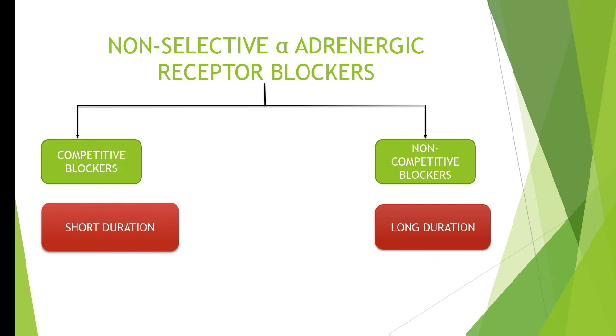Competitive blockers will produce action for a short duration of time, whereas non-competitive blockers will produce action for a longer duration of time. Now again we will revise. We are talking about non-selective alpha adrenergic blockers, which block both alpha 1 as well as alpha 2 receptor. So they can be used in the treatment of hypertension. What kind of hypertension? Severe or mild to moderate? Yes, they are used in the treatment of severe hypertension.